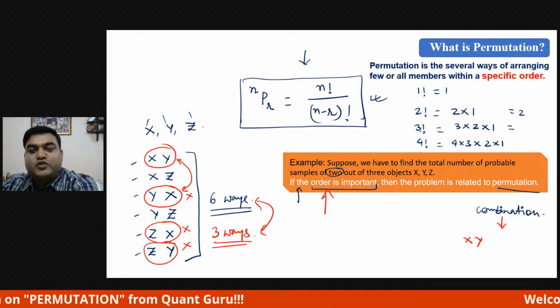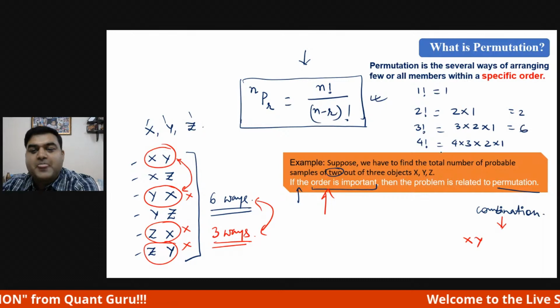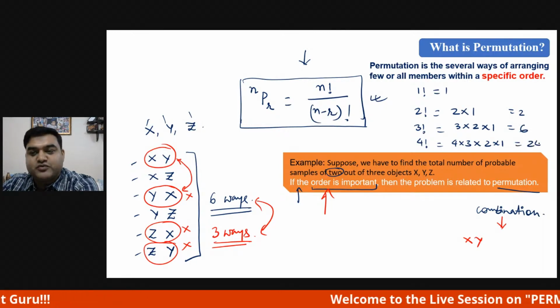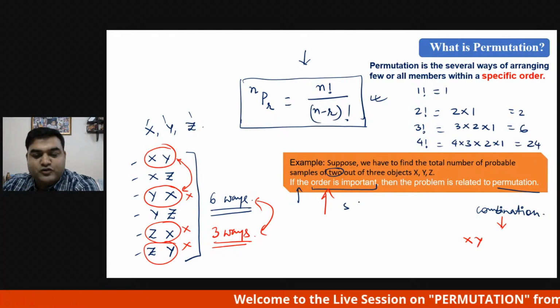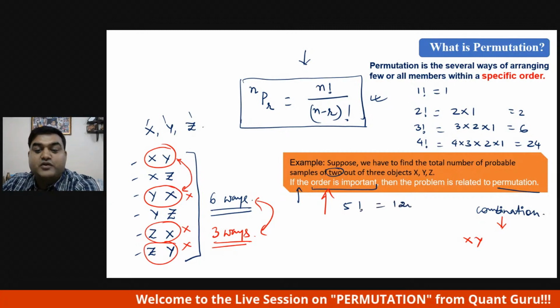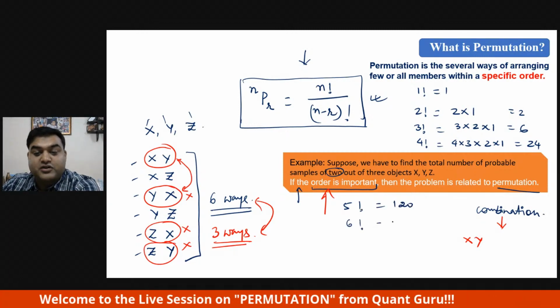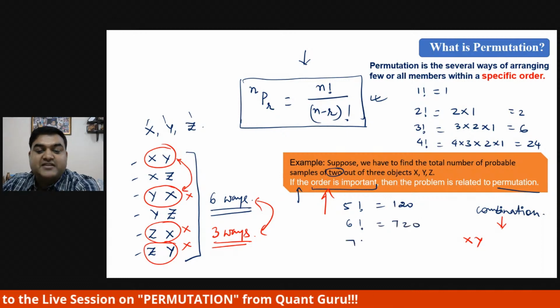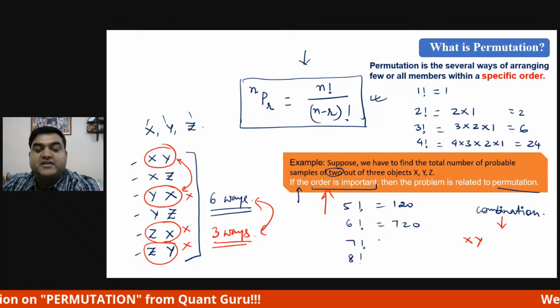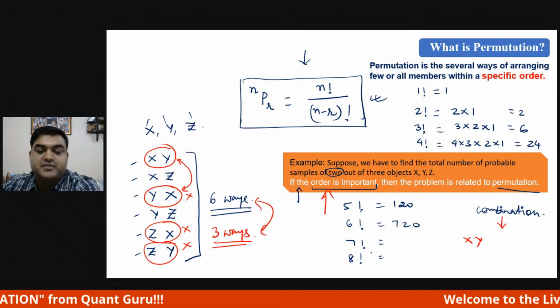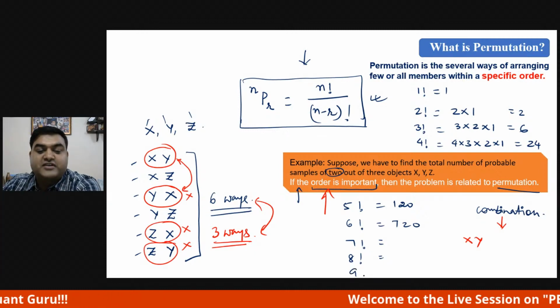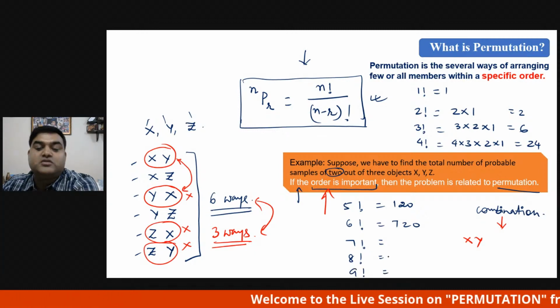Now 3 factorial, so obviously it has to be 6. 4 factorial is going to be 24. Similarly, 5 factorial, need not do this one, 120. You should remember 6 factorial, which is 720, then 7 factorial, 8 factorial, 9 factorial, and 10 factorial. Ultimately, if you know 9 factorial, 10 factorial is very easy. Why? Because it is 10 into 9 factorial, right?